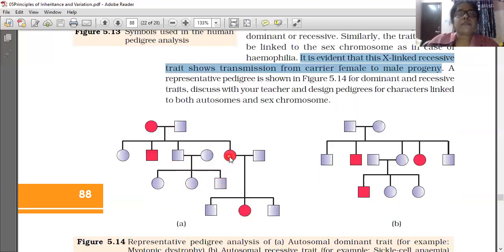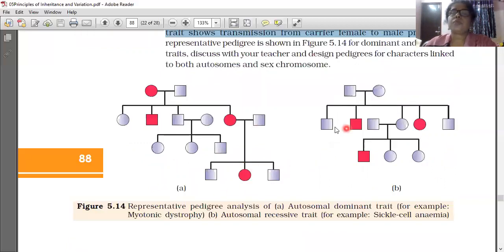And here, the affected daughter, affected means one who is having the disease, is marrying a normal man. 3 children are there in that marriage, 2 sons and 1 daughter. These 2 sons are unaffected and the daughter is affected. Understood?